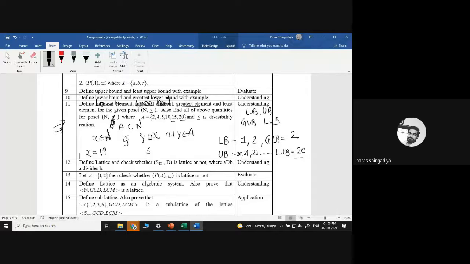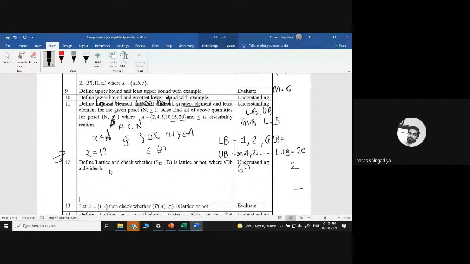Let's put 60. 60 will be the perfect answer: it is divisible by 2, 4, 5, 10, 15, and 20. Then after that 120, then 180; all of these are answers, multiples of 60. That is for your practice.